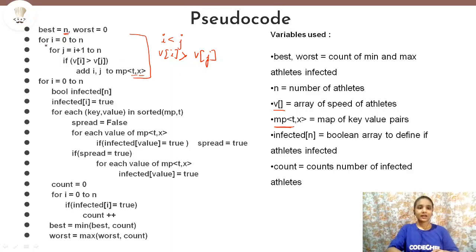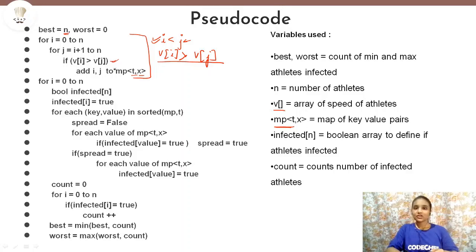The outer loop runs from 0 to n. Consider that for the first time, for athlete 0, we will check which other athletes it can intersect with. That is, the pairs that will be formed will be 0,1; 0,2; 0,3; 0,4. That is why the second loop we are taking from i plus 1 to n. We will always get the first condition to be true like this, so we don't need to check it explicitly. Then we only need to check that the velocity of the ith athlete must be greater than the velocity of the jth athlete. That is what we are checking.